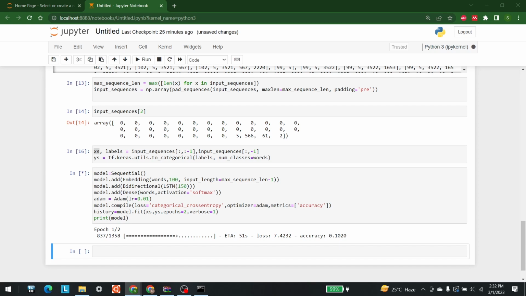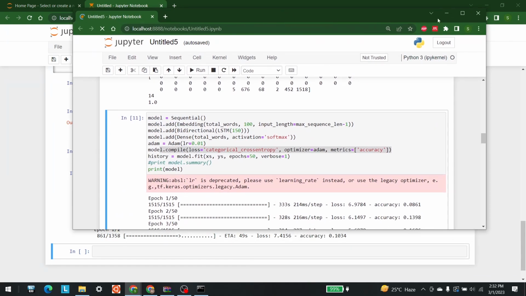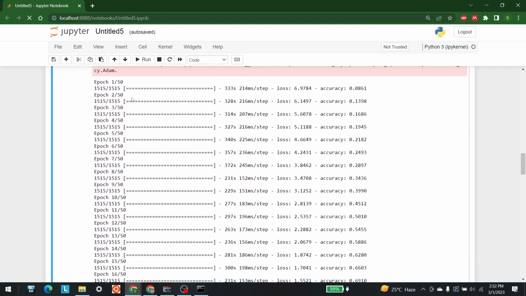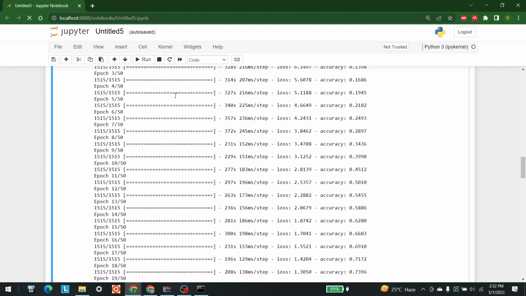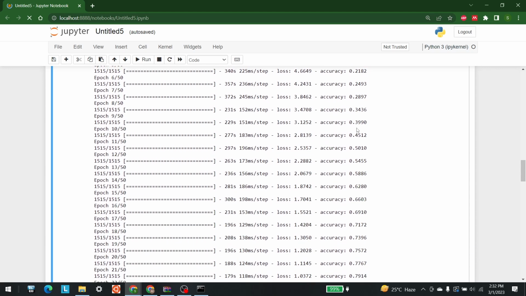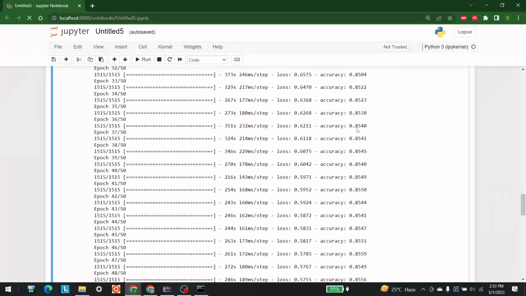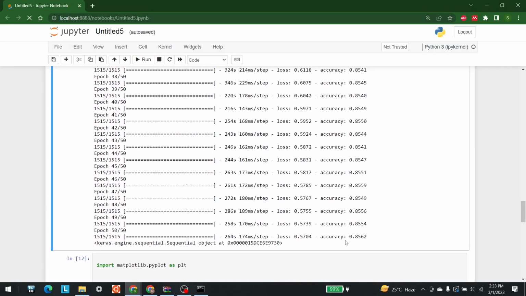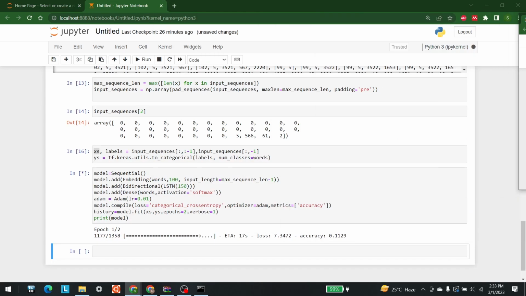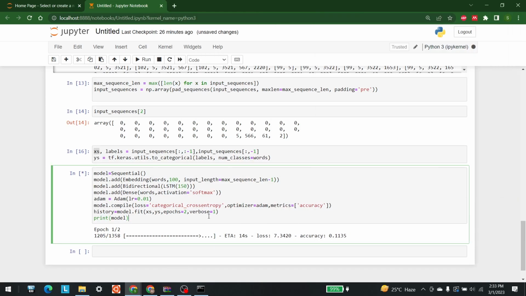To showcase the results, I have previously also run it for 50 epochs, right? And I wanted to show you the results for 50 epochs. Of course for 2 we will not get the same results. So as you can see, it starts with an accuracy of something like 0.08, right? And with time it starts getting really accurate, and at the end we get an accuracy of 85%, right? So this is the accuracy of this model at 50 epochs. Of course if we increase it beyond 50 we can get even more than that, right?